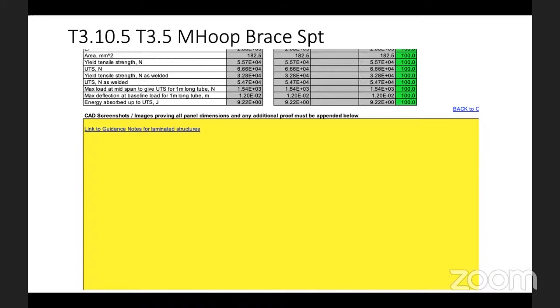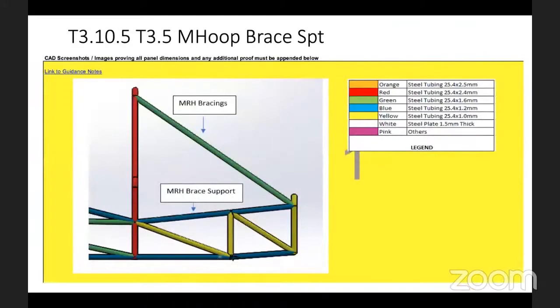I have one example here, just to clear things up. The requirement here is main hoop bracing support. This is the area where we see a main hoop bracing support, right? Here the team has highlighted it as main hoop support bracing, fine. And the same thing for the below also, they have written the same thing.